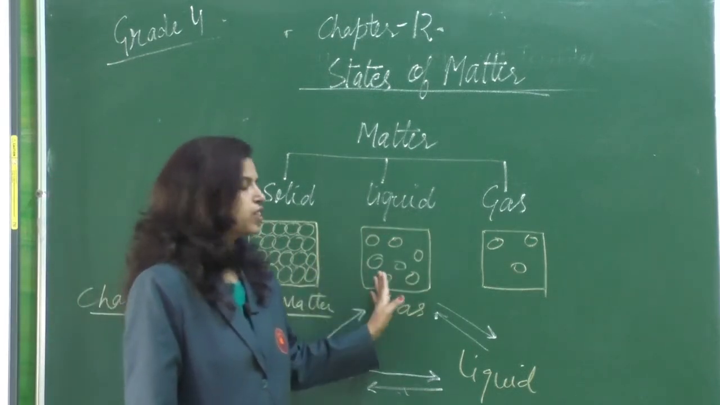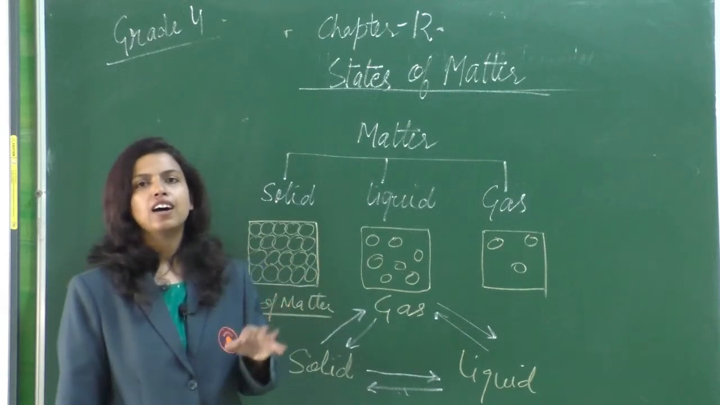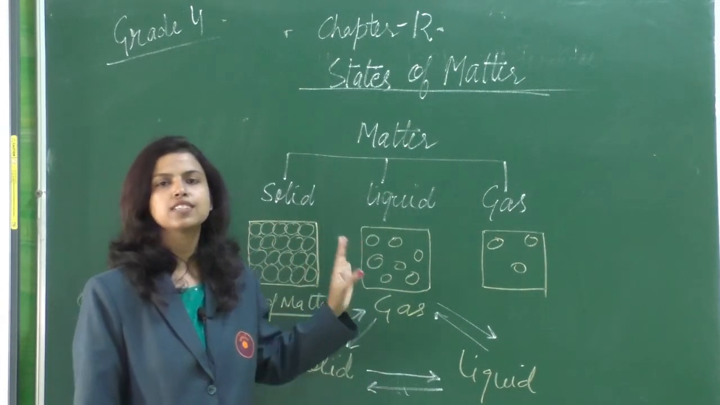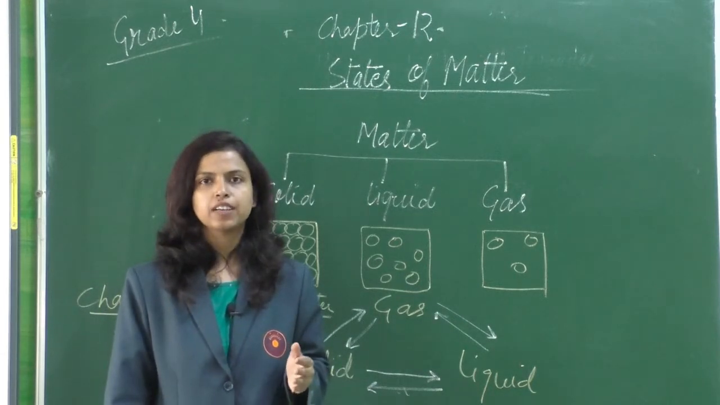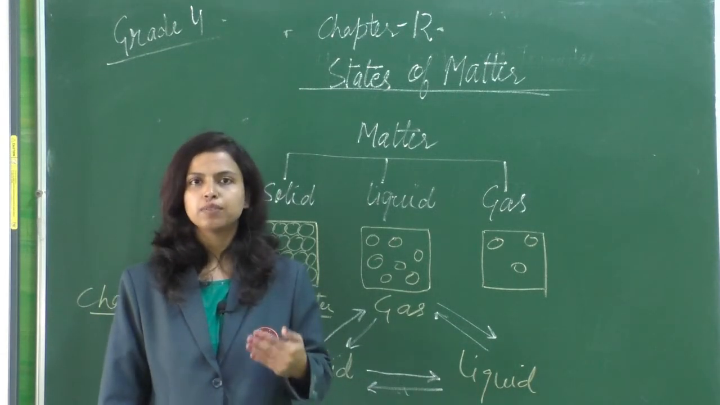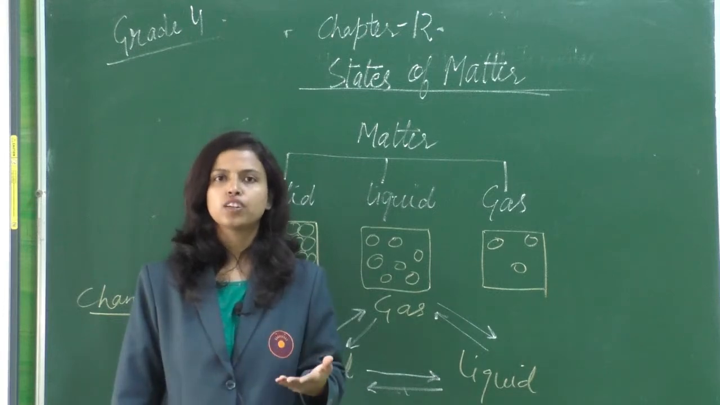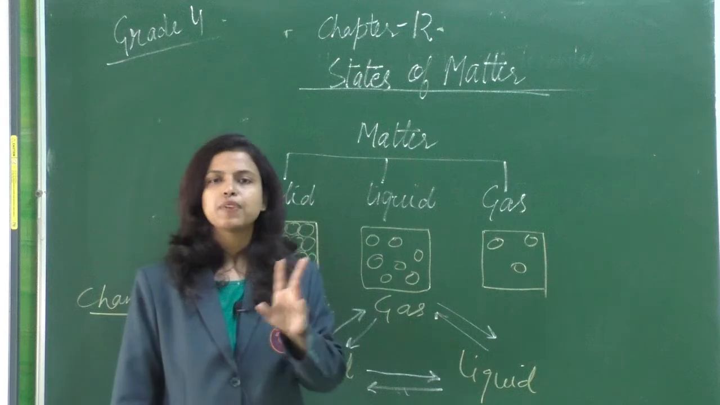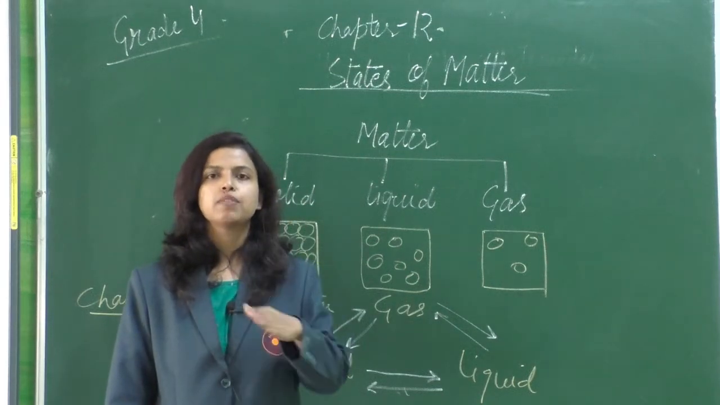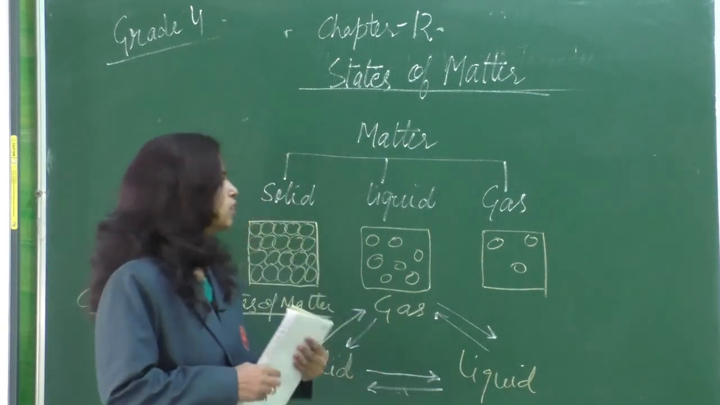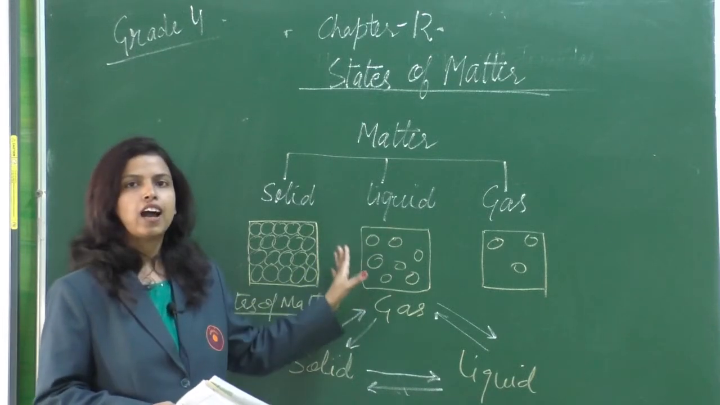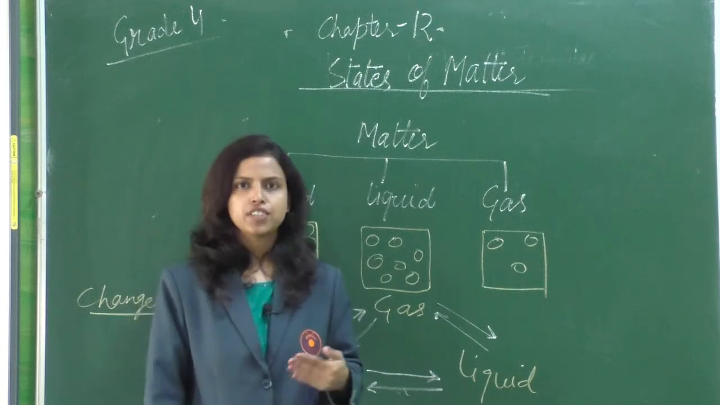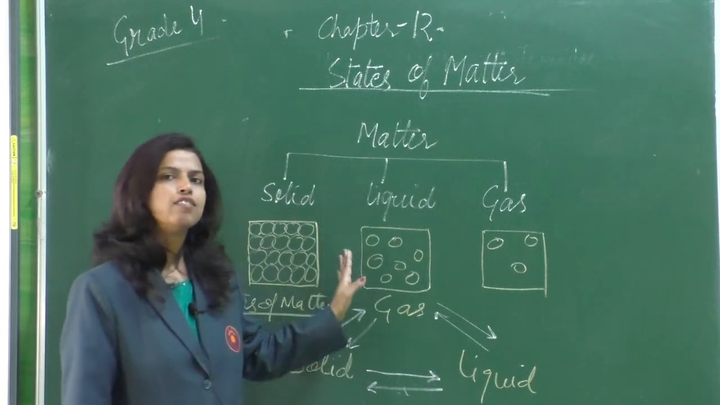When we come to liquids, the atoms of liquids have a little space between them. That is why liquids have the ability to flow. For example, water is a liquid. The atoms of water have space between them. That is why they are able to flow. So all liquids have definite volume, but they do not have definite shape because they have space between them.